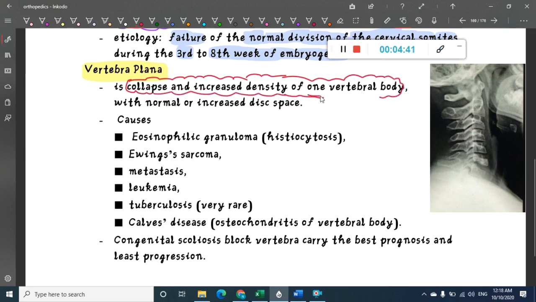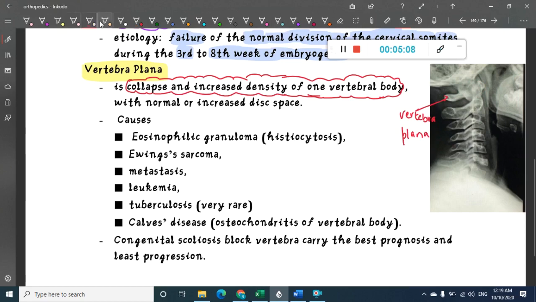In this X-ray, which is how it is diagnosed, all the vertebrae are normal, but look at this. Don't you think this density has been increased when compared to these, right? So this is vertebra plana. There can be increased disc space or normal disc space.